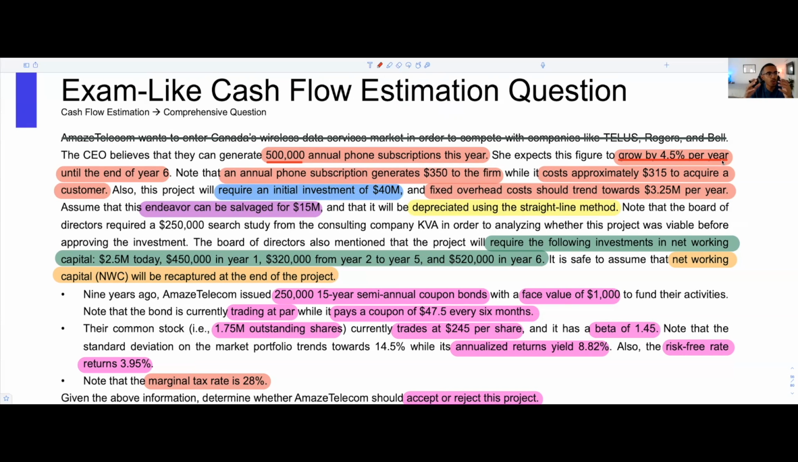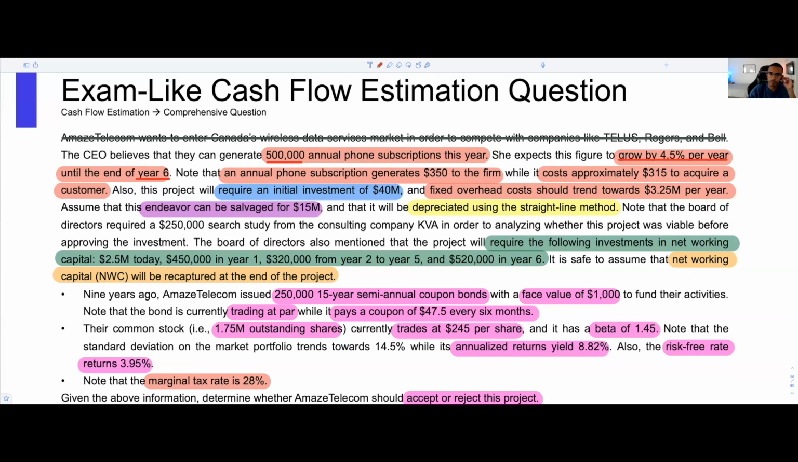Now, what are we looking at when we're highlighting stuff in red? We're looking at our operating cash flows. And we know that our operating cash flows is sales minus cost times 1 minus the tax rate. But what is sales? Sales is a function of the number of clients you have. So that number that we just highlighted here, 500K phone subscriptions and 4.5% growth per year, is extremely relevant because it's going to be a factor of our sales. So we need to keep that in mind. And they also let you know that this project is going to finish at year 6.